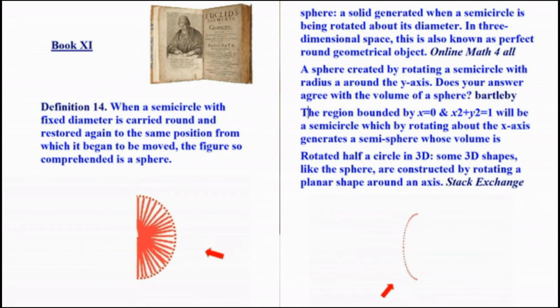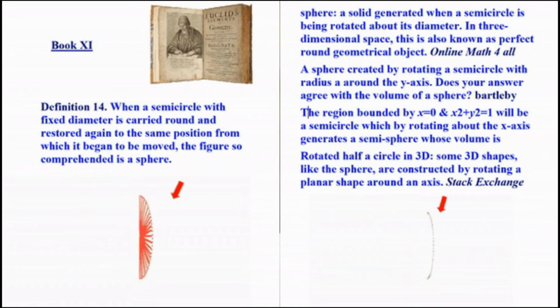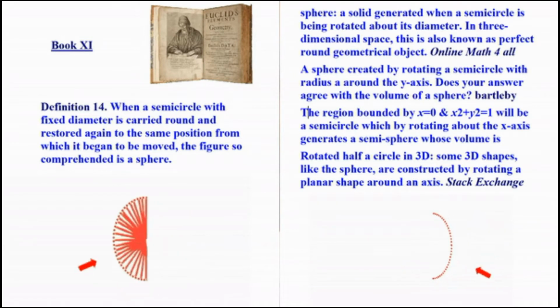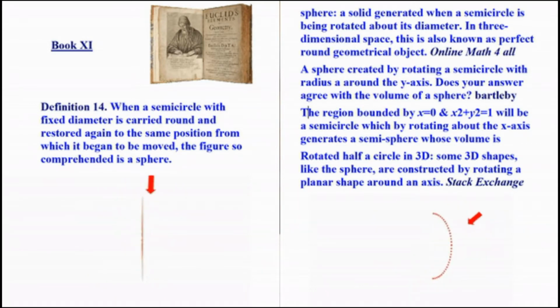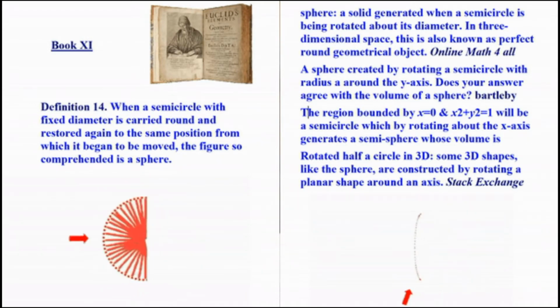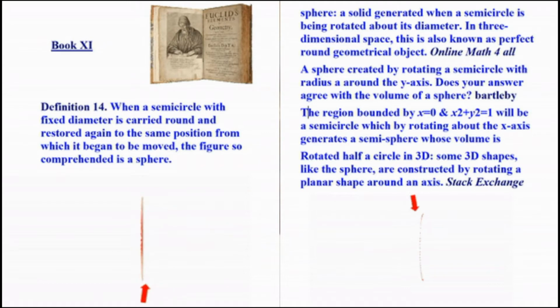Does your answer agree with the volume of a sphere? Yeah, they're talking about a volume. They're talking about something else. They're not talking about what a sphere is. They're talking about the volume occupied by a sphere. They're talking about how much water the rubber ducky displaces. That's what it's all about. And then it said the region bounded by x equals 0, and so on, will be a semicircle which by rotating about the x-axis generates a semi-sphere whose volume is given by a formula.